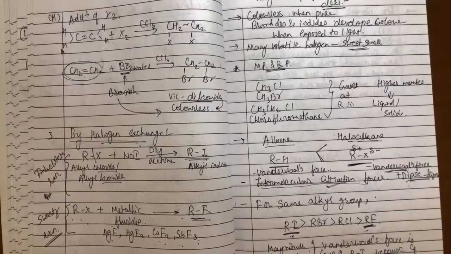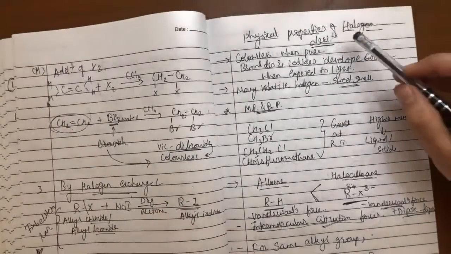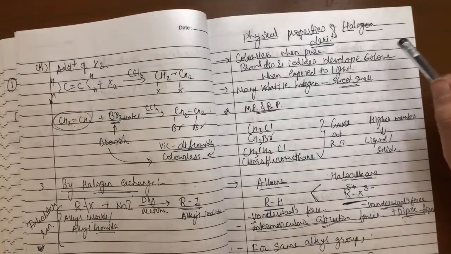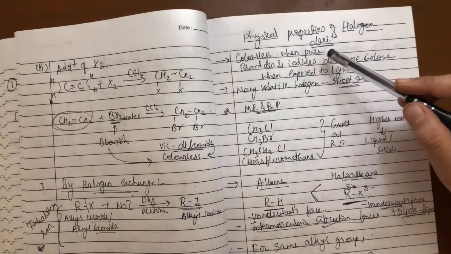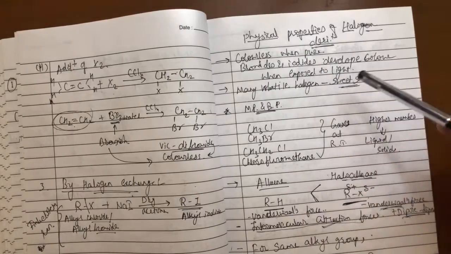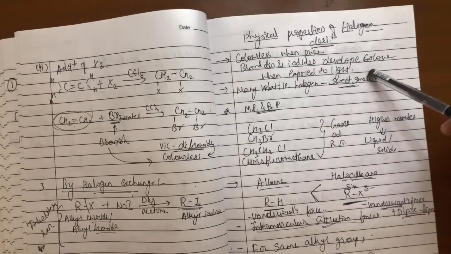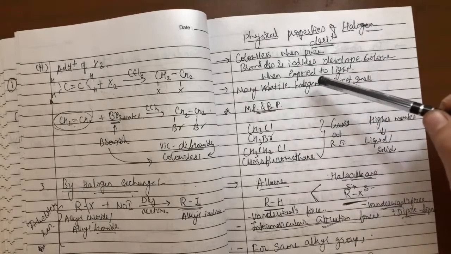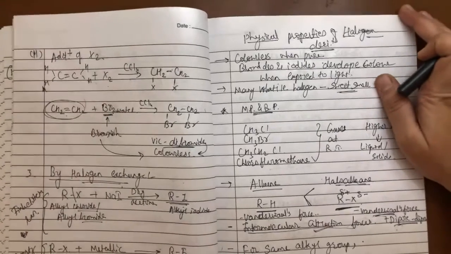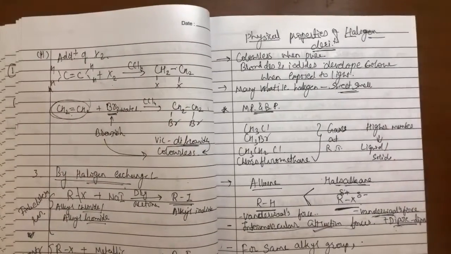I'm continuing with this. So now we'll study the physical properties of halogen derivatives. They are colorless compounds when they are in pure state, but bromides and iodides develop color when exposed to light. Many of the volatile halogen compounds have a sweet smell, and this is the reason they are useful for various purposes.